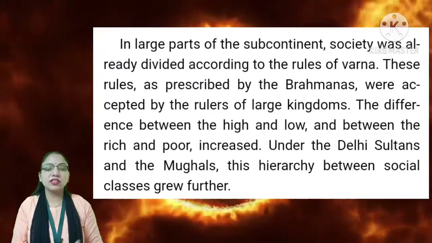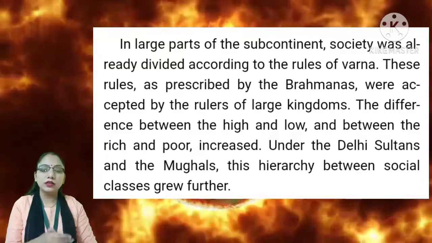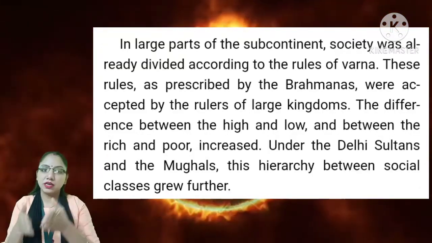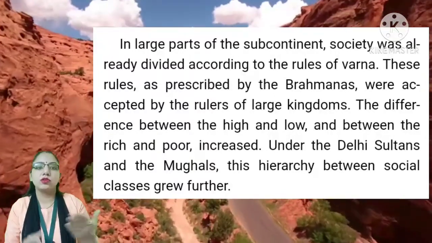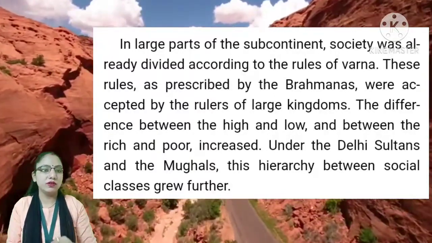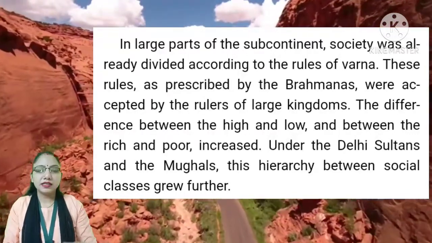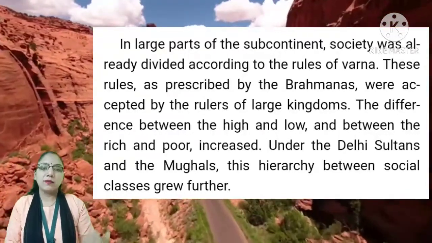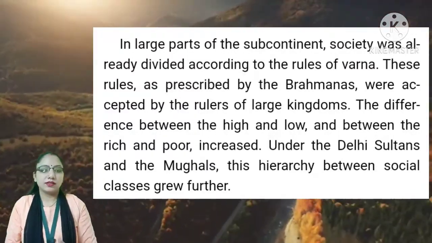The jatis formed their own rules according to their occupations, whatever they were doing at that time, like goldsmith, blacksmith, artisans, cobbler, carpenter. They decided their own jatis or subcaste.